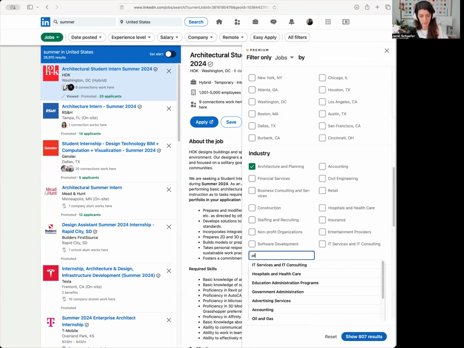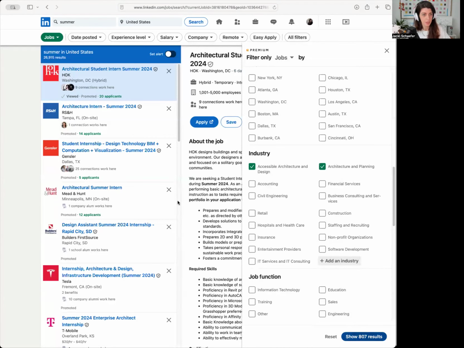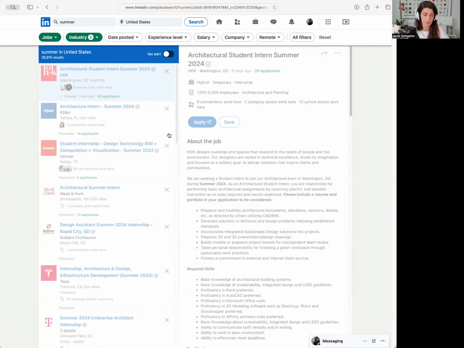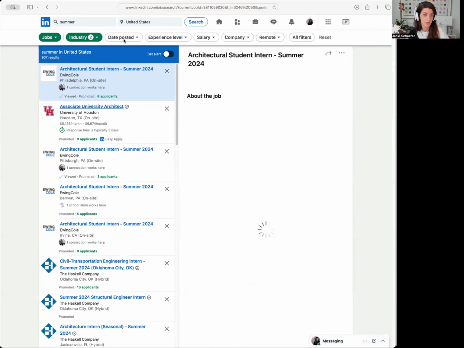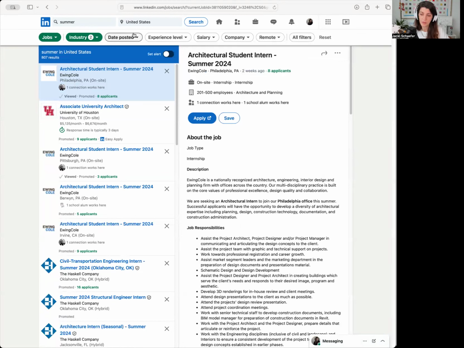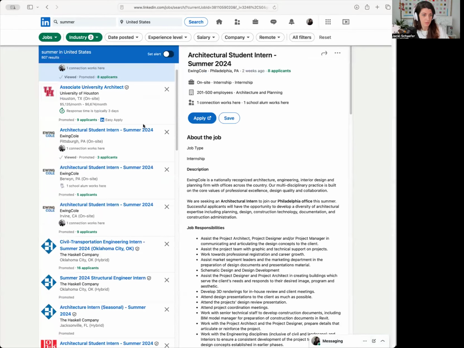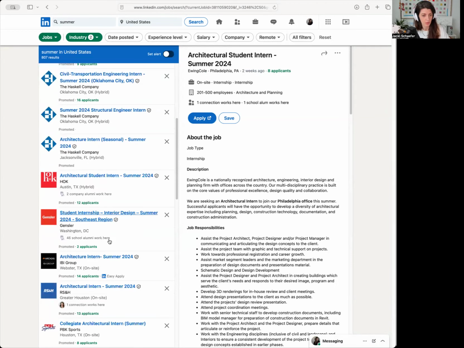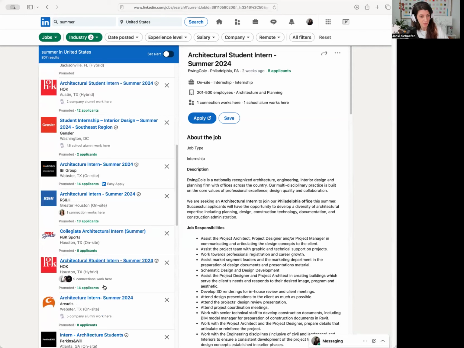And what's nice is there are a few now. There's accessible architecture and design as well, which is pretty cool. So I can show the 807 results. These are the United States wide results. The nice thing too is I can filter here by the date posted. So like Archinect, where you can see the date that they were posted, I can do the same thing here. And if I know I'm going to check once a week, I can filter for once a week. So this is going to start showing me all of the things that have summer in them, right? And it's an easy way for me to start to look at where there are available listed internships.